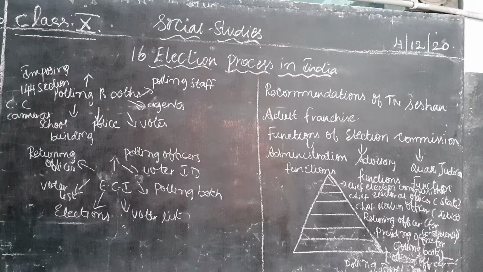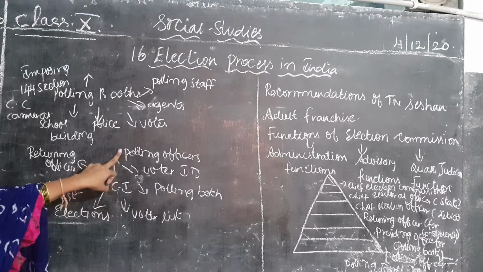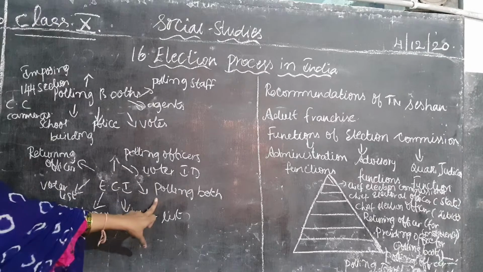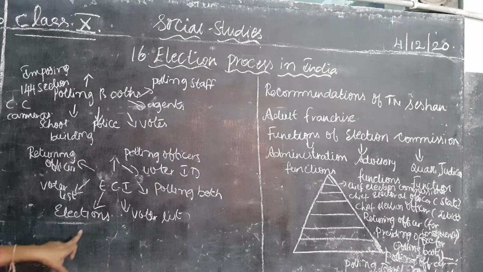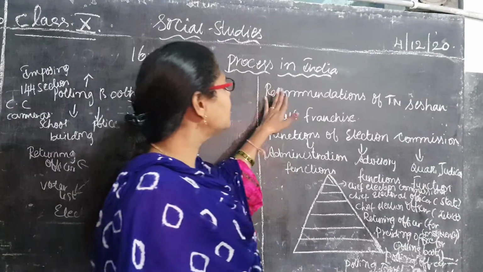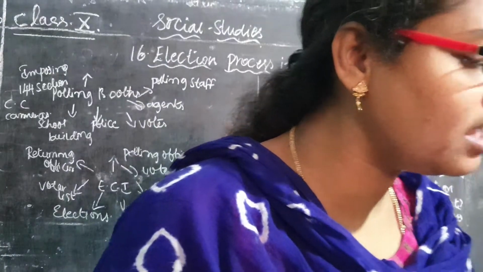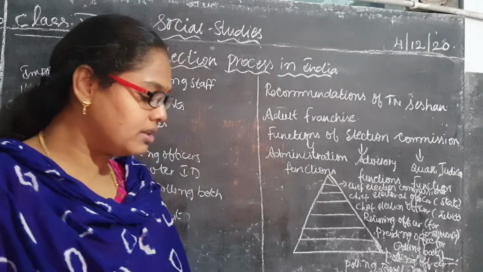So this is about the Election Commission of India. Again, polling officers, voter ID, polling booth, voter list, elections, and returning officers. Coming to the next, what are the recommendations of the TN Seshan? What was given there, children? What are the recommendations?